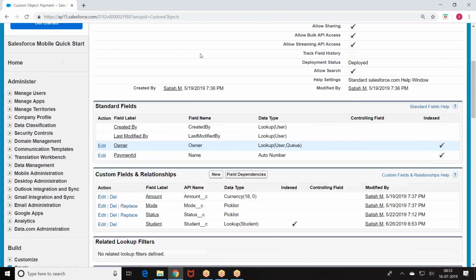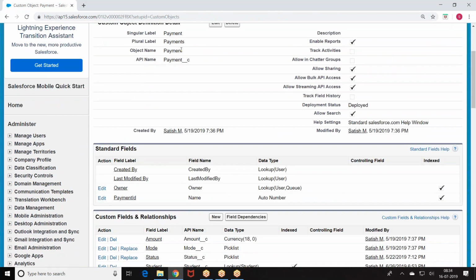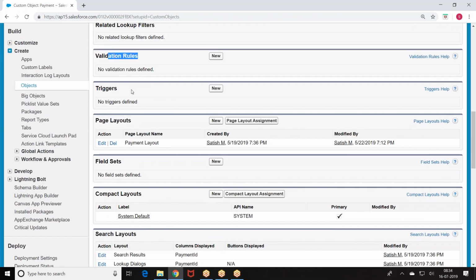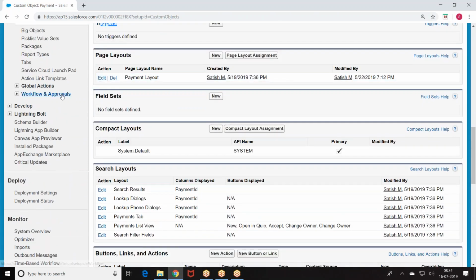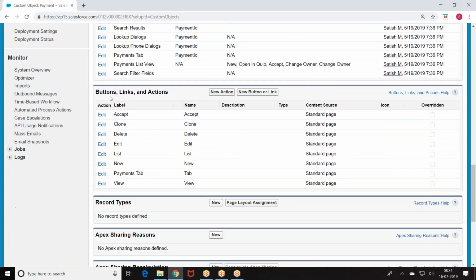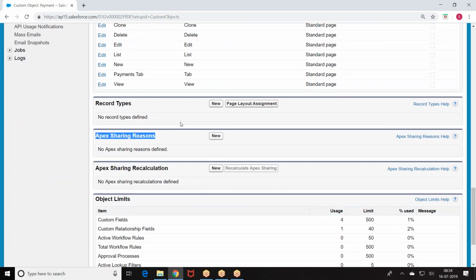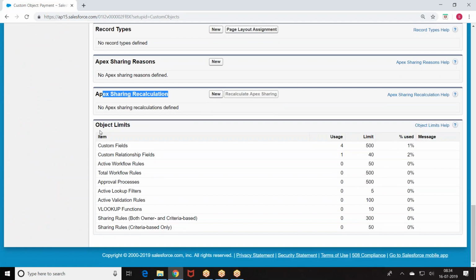I was able to see, as per your discussion, the table information, fields, filters, validations, triggers, page layouts, search layouts, buttons and links, what are the new buttons that are created, record types, any Apex sharing reasons, sharing recalculation, object limits. In this object, how many fields are there? How many workflows are there? It will tell you. How many triggers are there? How many validations are there? You can find it here.